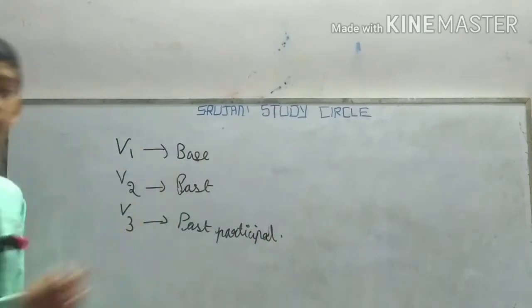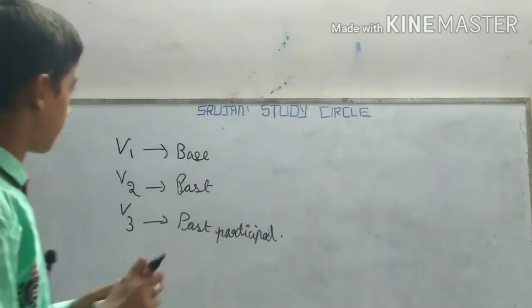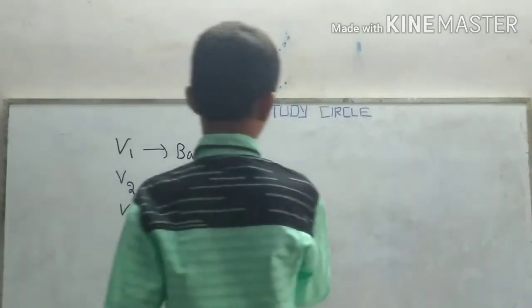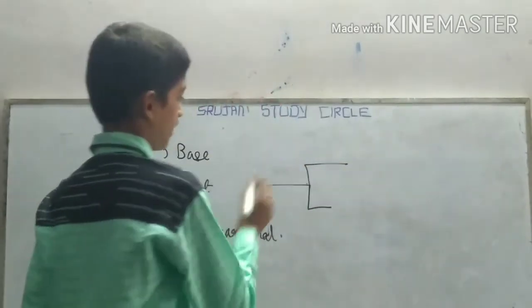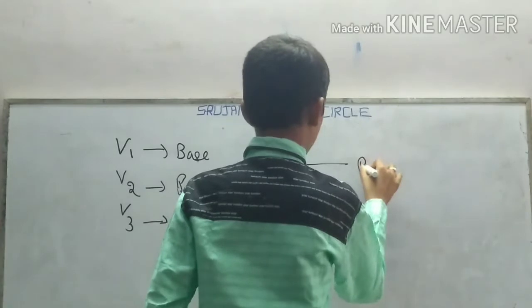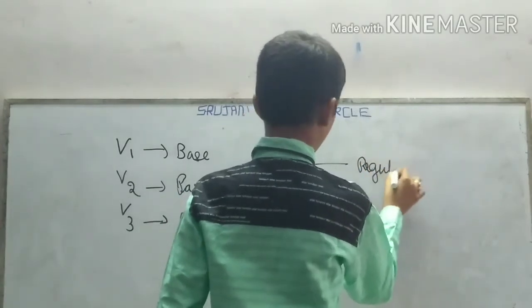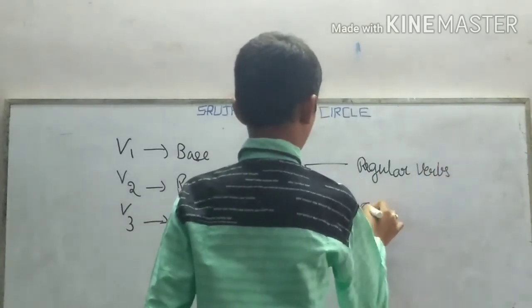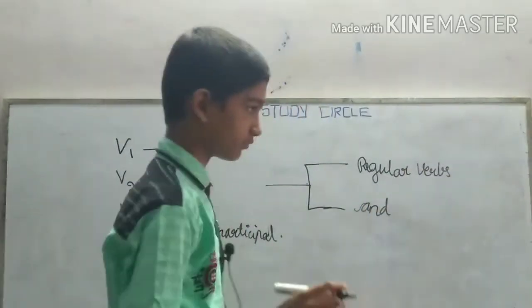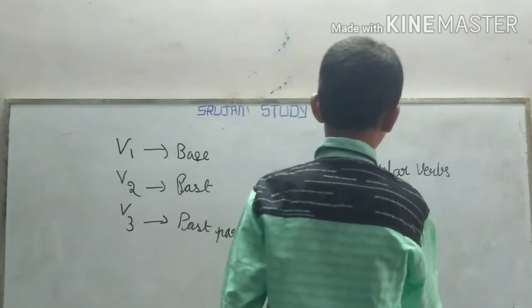Okay. Now there are two different forms of verbs again. Now there are regular verbs and irregular verbs.